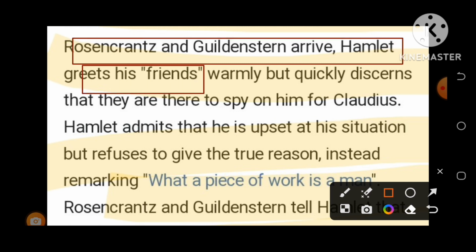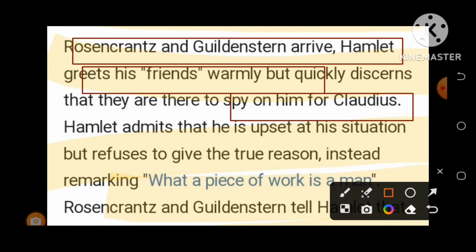Actually, Rosencrantz and Guildenstern had been his old friends at university, and he quickly discerns that they are there to spy on him. Immediately Hamlet comes to know that both of his old friends had actually come to spy on him.